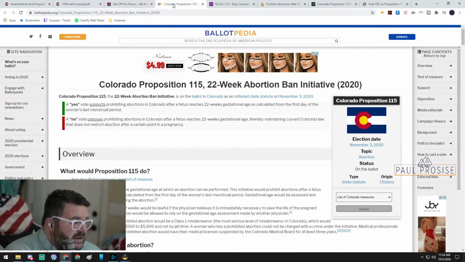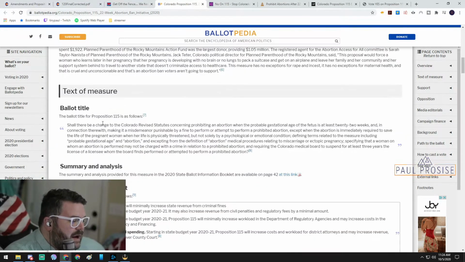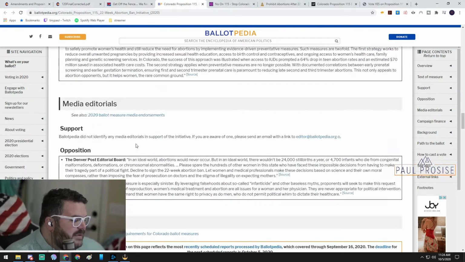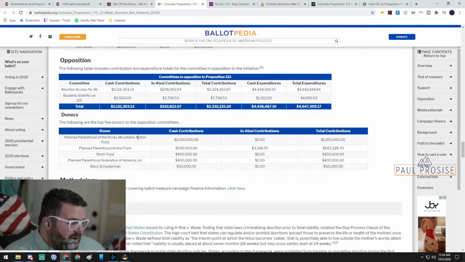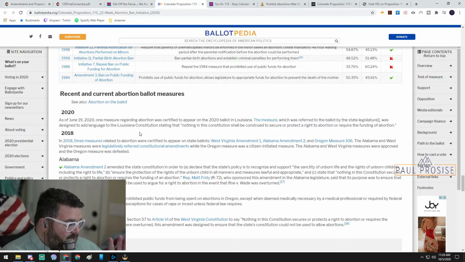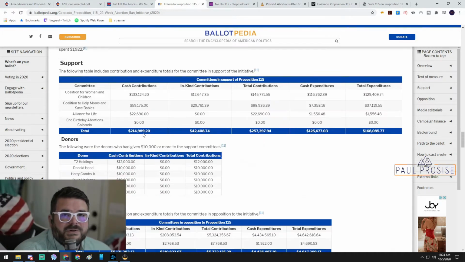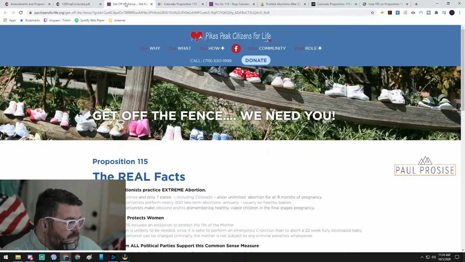I find Ballotpedia. They can be a decent source to find resources. They tend to lean a little bit left, this site. Sometimes they omit things that are not really in there. It's happened. Trust me, I've gone through and I'm like, wait a second, they completely... But here's the thing about this. It actually does aggregate a lot of information, and I would recommend that you go here as a source for researching these ballot issues. Okay.